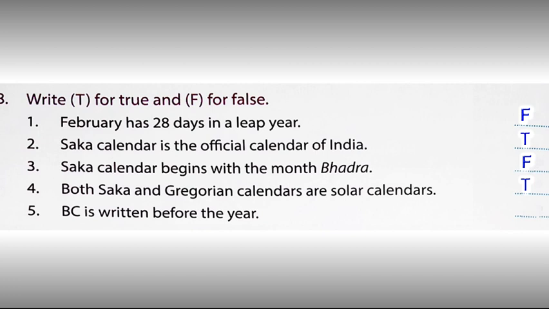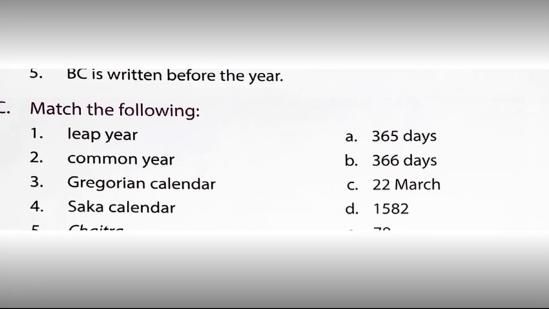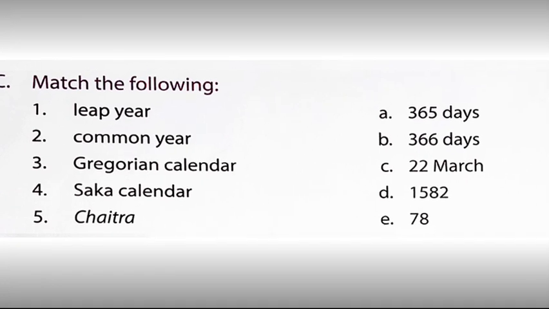5 number. BC is written before the year. It will be false. BC is written after the year. Now, exercise number C. Match the following. Leap year you have to match with 366 days. Common year you have to match with 365 days.